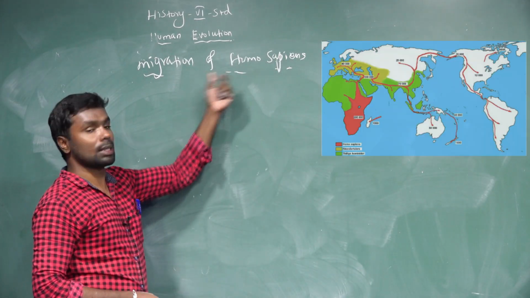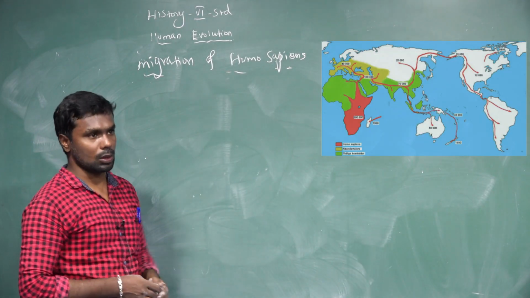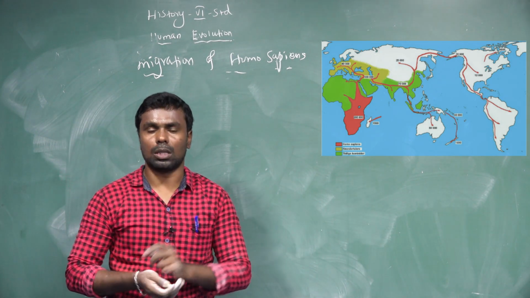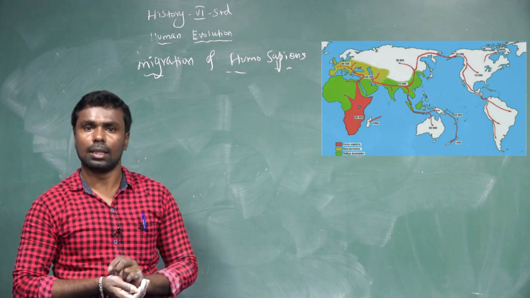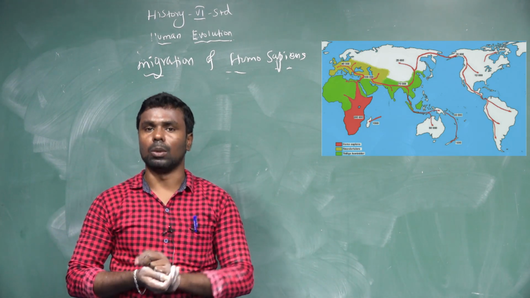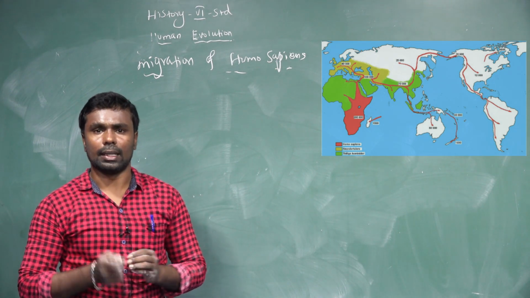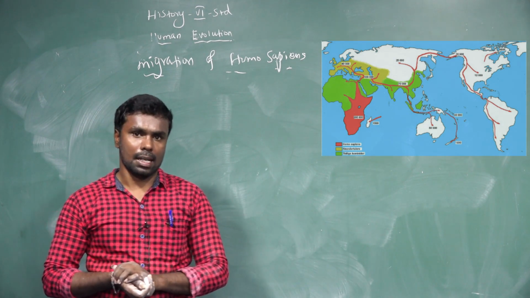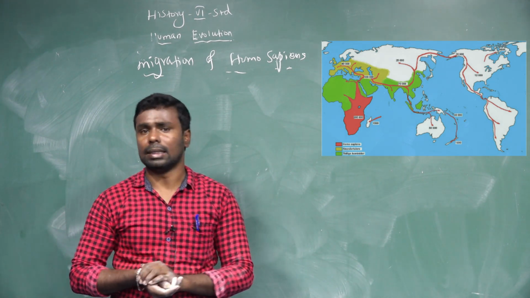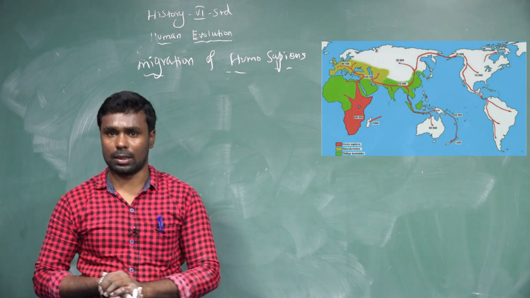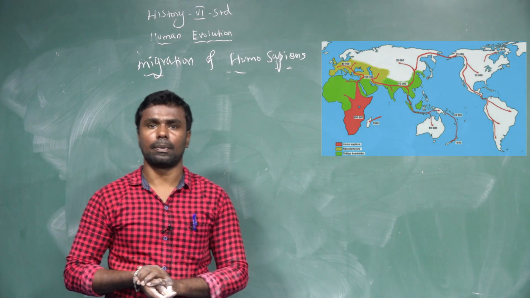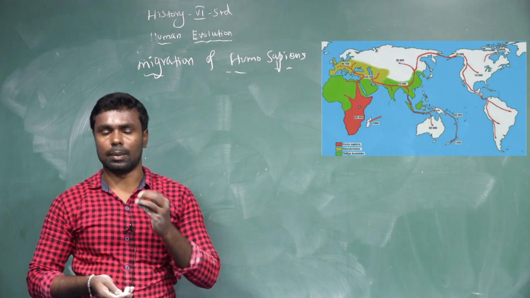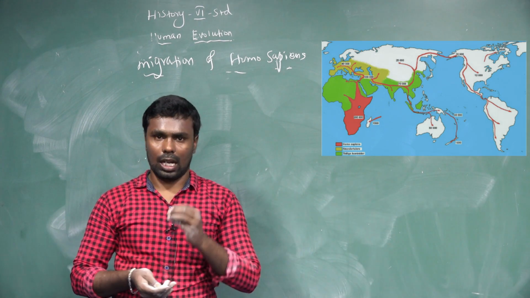Migration of Homo sapiens. Between 300,000 and 200,000 years ago, Homo sapiens were born in Eastern Africa. They migrated out of Africa. Why did they migrate? Because of the coldest and driest periods, depletion of resources, meaning the resources got exhausted, and competition for resources.